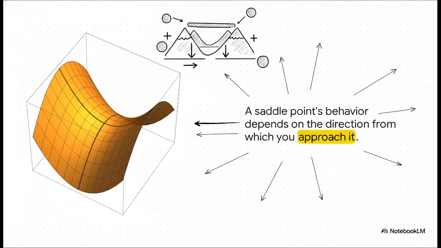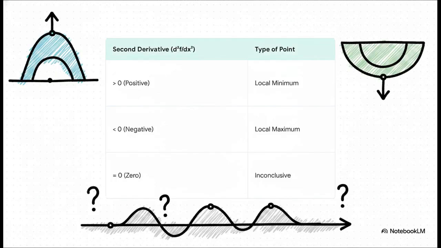And to make things even weirder, especially in more dimensions, you get this thing, a saddle point. Think of a Pringles chip or a horse's saddle. It's flat right in the middle, but it curves up in one direction and down in another. It's definitely a stationary point, but it's not a minimum or a maximum. It's a trickster.